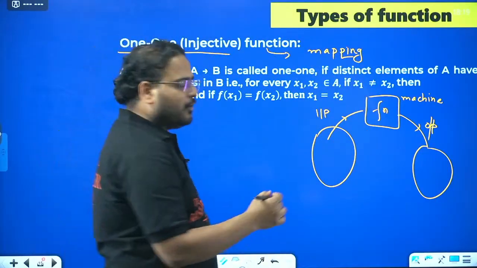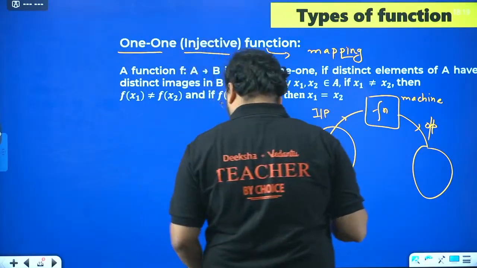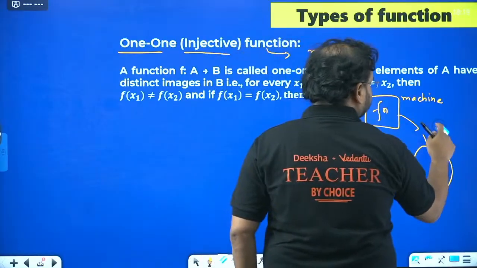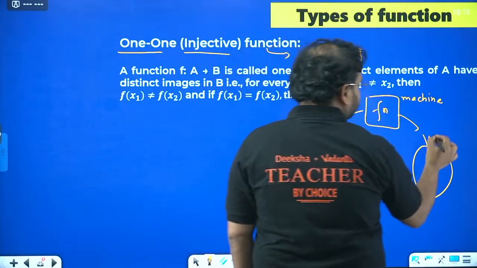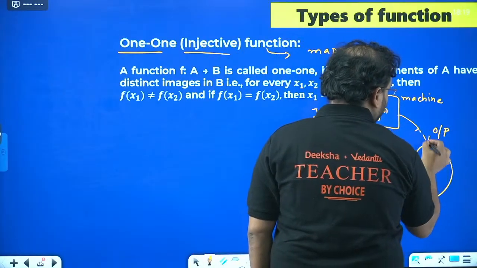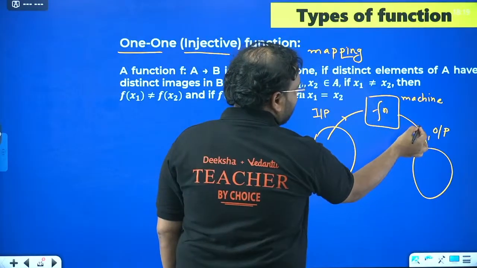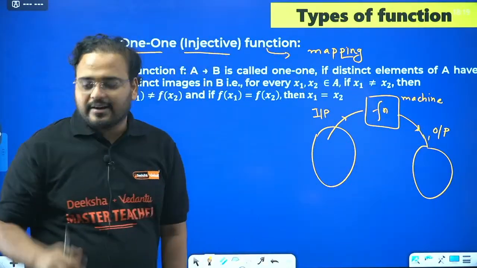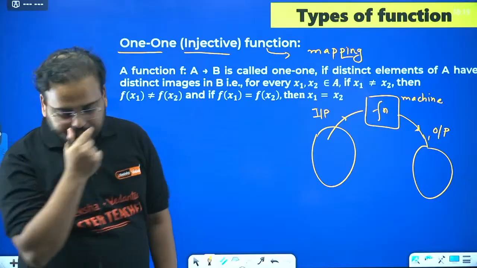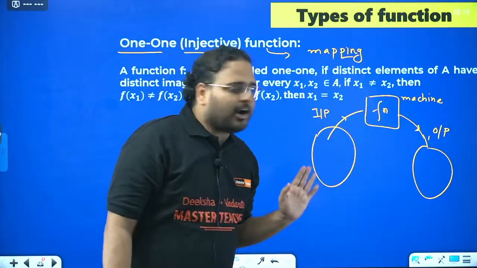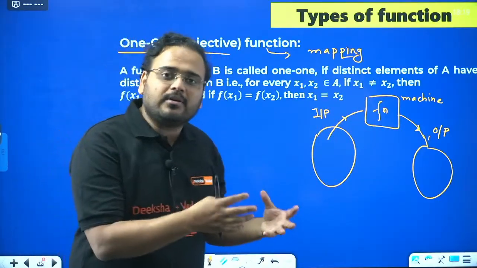You take some input and give an output, and that is called a function. Arrow in, arrow out. Clear, guys? So input and output.